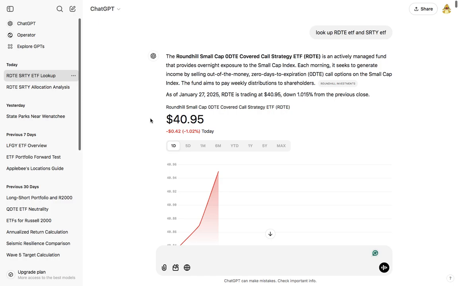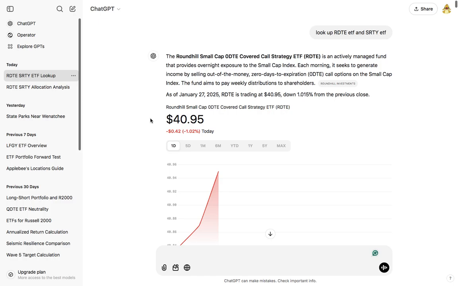The first thing to do is make sure that ChatGPT has the right ETF. So I said look up RDTE ETF and SRTY ETF, and I made sure it got the right ones. The Roundhill Small Cap 0 DTE Covered Call Strategy ETF is an actively managed fund that provides overnight exposure to the small cap index. Each morning, it seeks to generate income by selling out of the money 0 days to expiration call options on the small cap index. The fund aims to pay weekly distributions to shareholders.